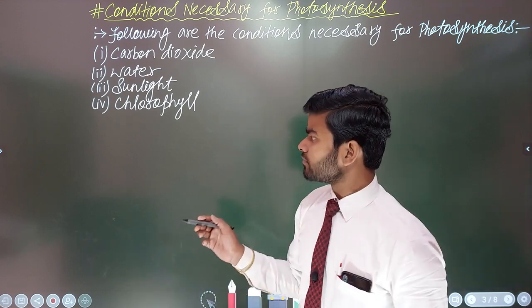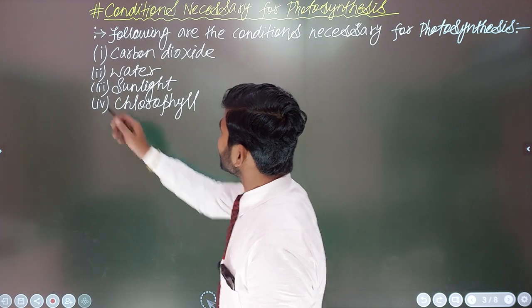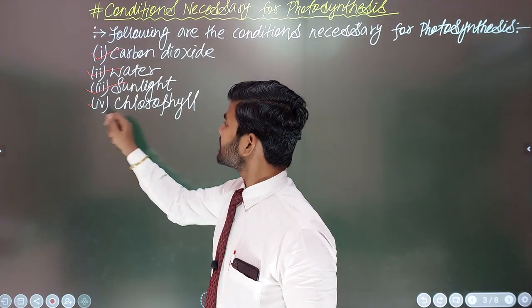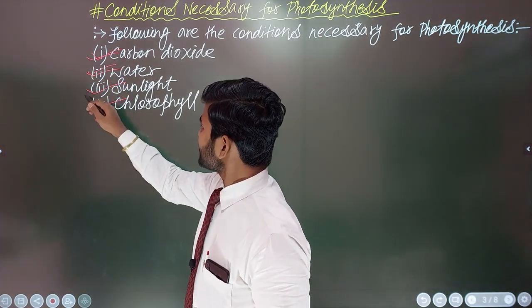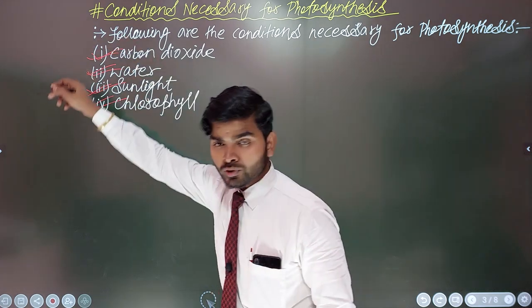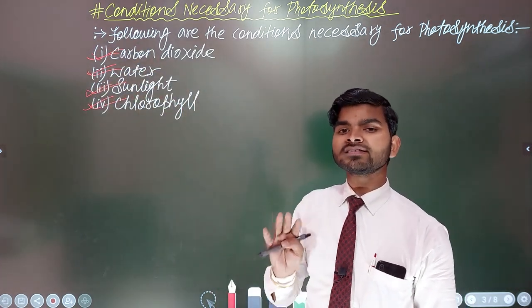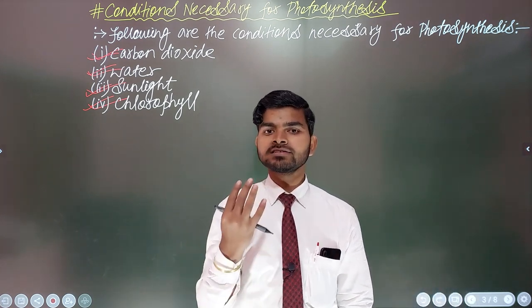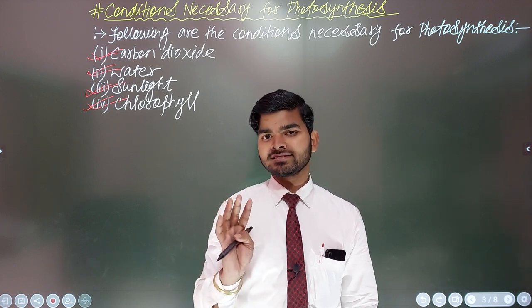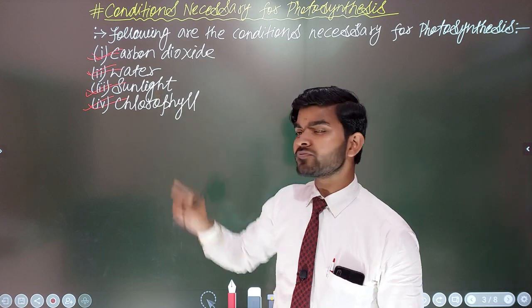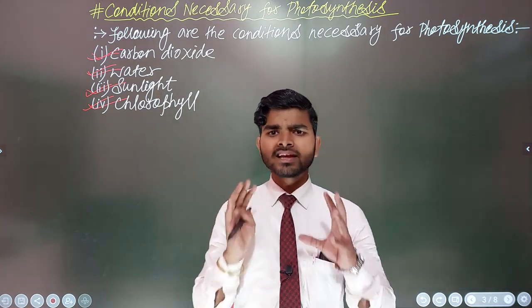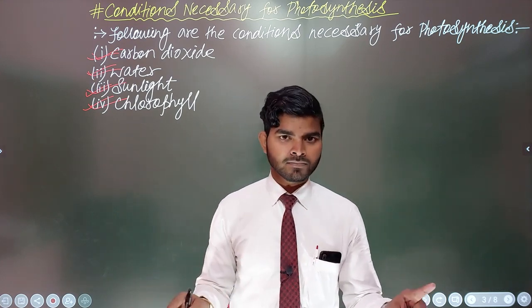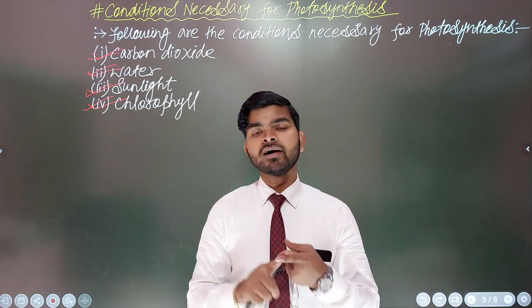Concept clear? So what are they? I have written here that the first one is carbon dioxide, the second one is water, the third one is sunlight, and the fourth one is chlorophyll. Concept clear? So if someone asks you how many conditions are necessary for photosynthesis, you will simply say that there are four different conditions necessary for photosynthesis. And if any one is absent, or there is a lack of any one of these materials, then the photosynthesis process will not take place. I think you people are getting my point.